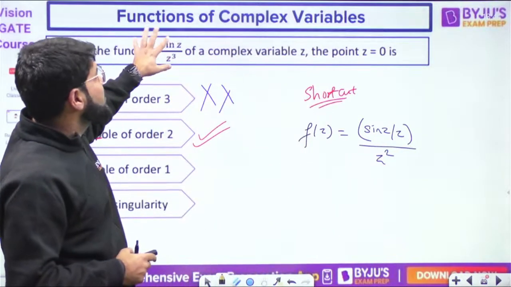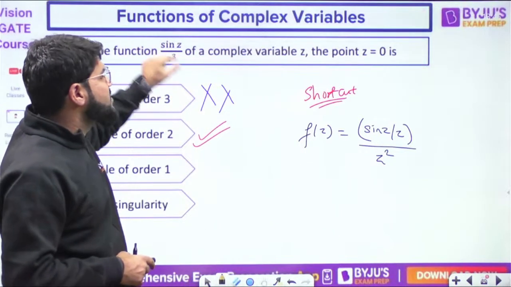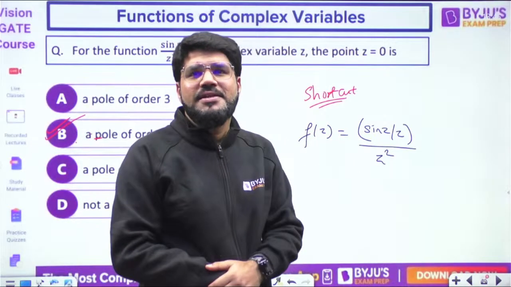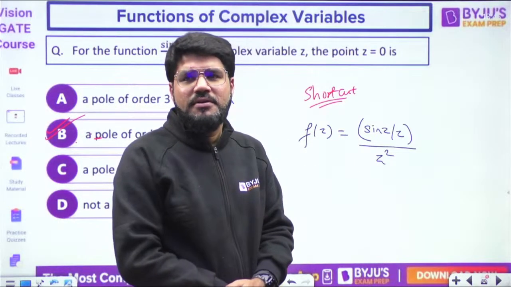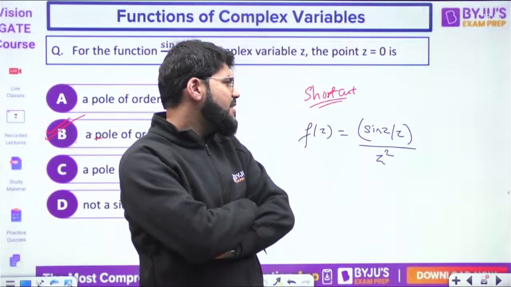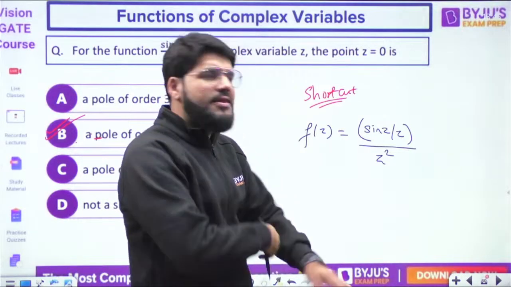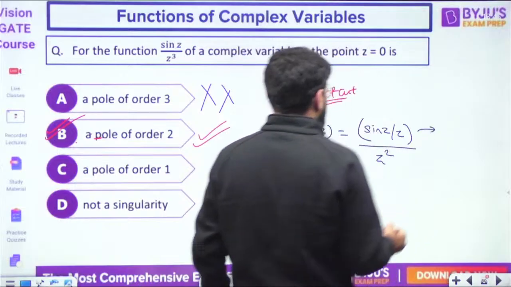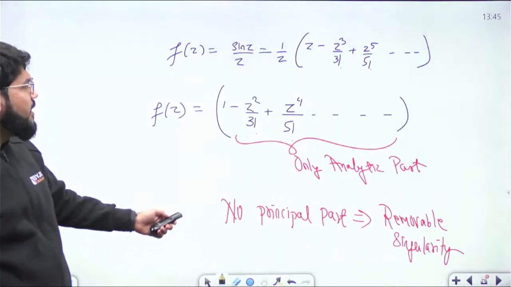Basically, one of the z will not contribute to the pole because sin z upon z is finite. This gives you a finite result.